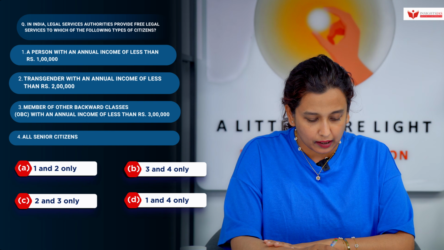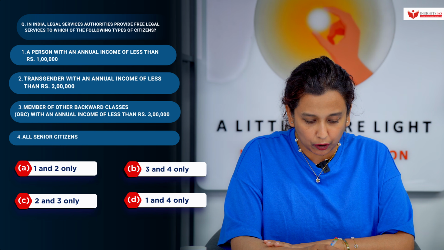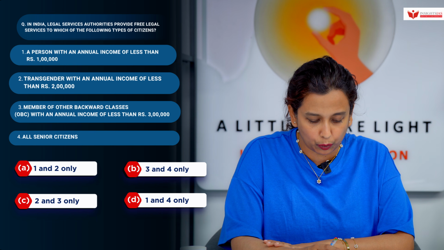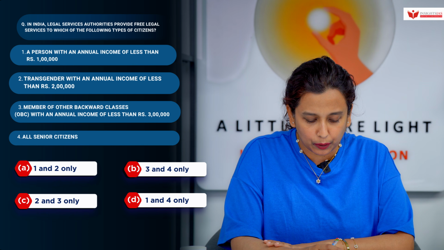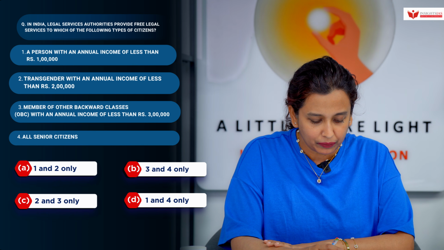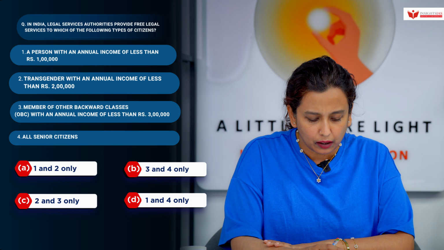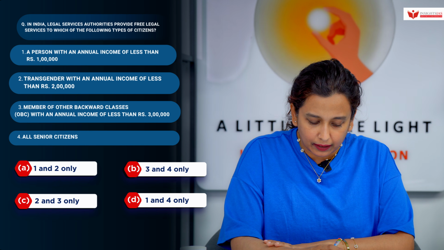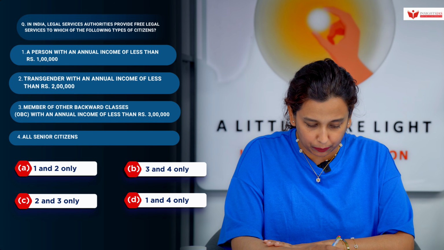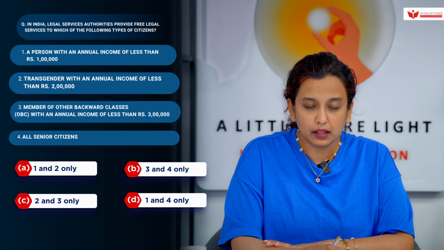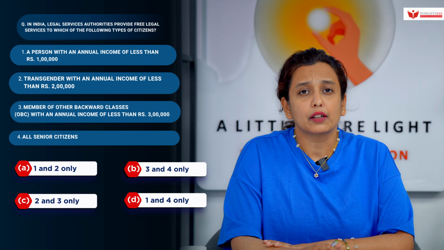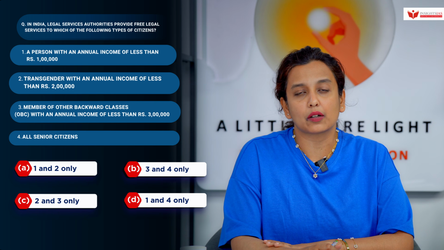Well, Vikas Sir, there's a PYQ with relevance to this NALSA. And the question is, in India, legal services authorities provide free legal services to which of the following types of citizens? 1. A person with an annual income of less than rupees 1 lakh. 2. Transgender with an annual income of less than rupees 2 lakh. 3. Member of other backward classes with an annual income of less than 3 lakh. 4. All senior citizens. Select the correct answer using the code given below. 1 and 2 only, 3 and 4 only, 2 and 3 only, 1 and 4 only. Aspirants, we want you to comment the right answer in the comment section below.